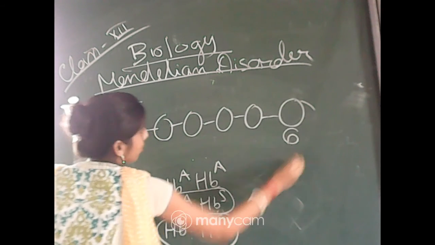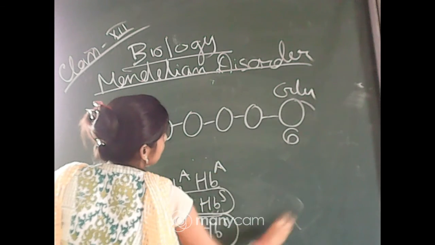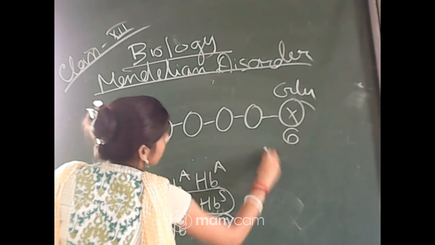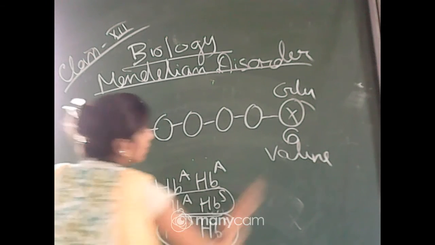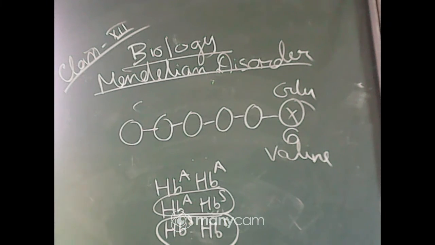In the sixth position there is a glutamic acid, and the glutamic acid will be substituted by valine. That is the main problem. So what is the problem and why can sickle cell anemia cause that? The defect is caused by the substitution of glutamic acid by valine in the sixth position of the beta polypeptide of hemoglobin. It is the beta polypeptide chain of hemoglobin, and the defective hemoglobin causes the sickling of RBC.